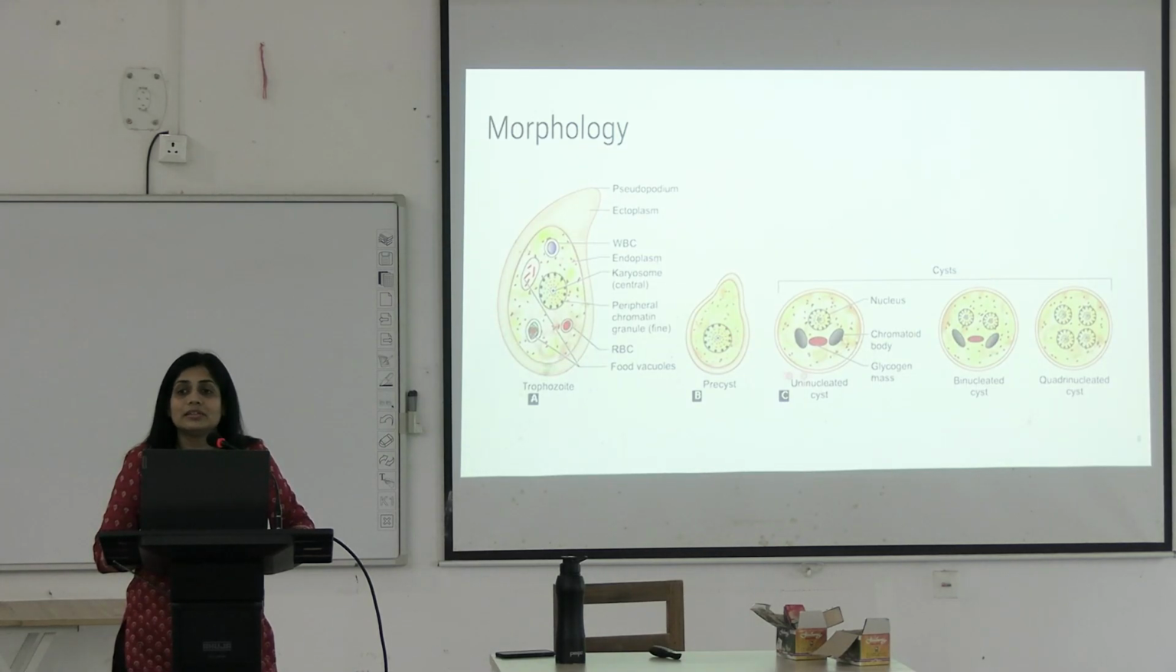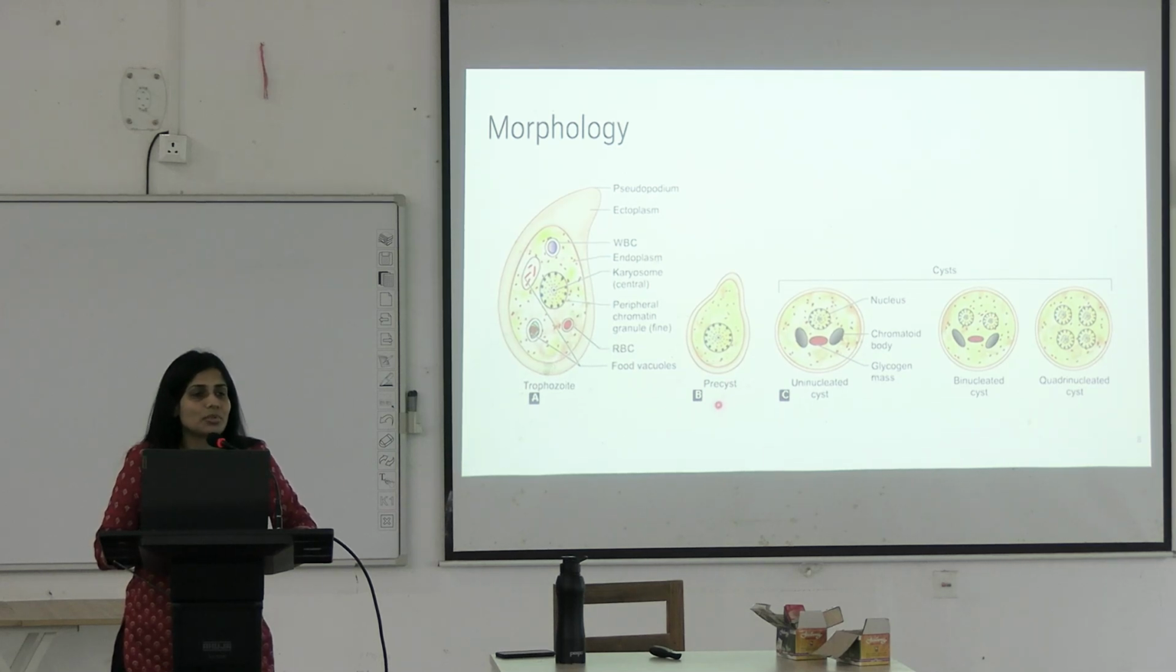Morphologically, it exists in 3 forms. The first form is trophozoid. Between trophozoid and cyst, there is a pre-cyst form. This is the developmental form. But you have to remember trophozoid and quadrinucleated cyst. This is the mature cyst, right? This is all the developmental forms.